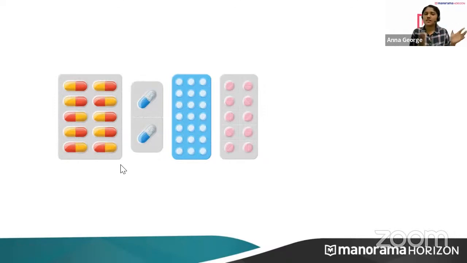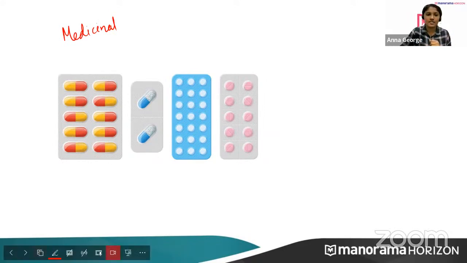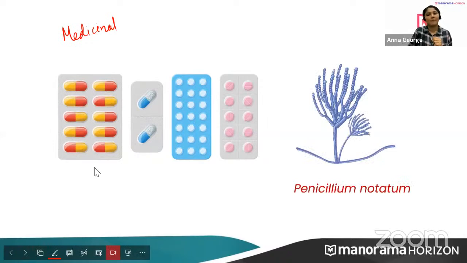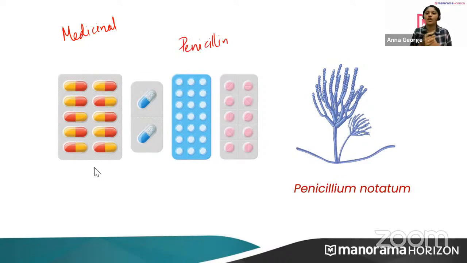Friendly microorganisms. First, we already saw household products, and now the medical field. Medicinal products: these are antibiotics. I have already said what an antibiotic is. The first antibiotic discovered was penicillin, and it was derived from Penicillium notatum.